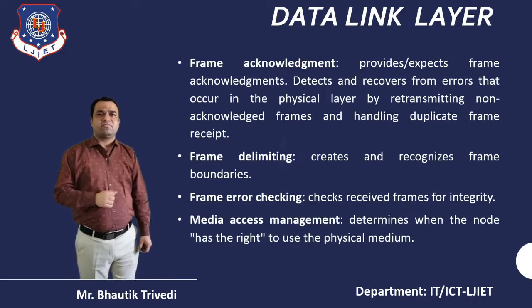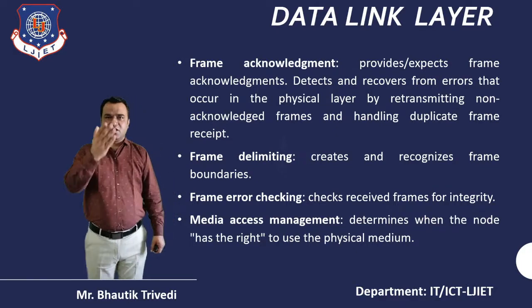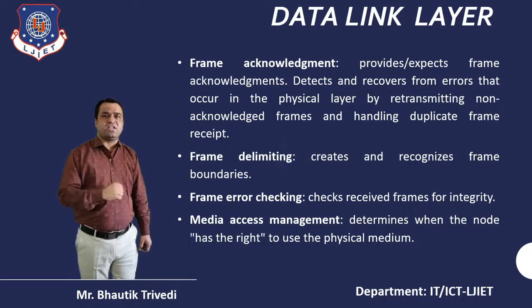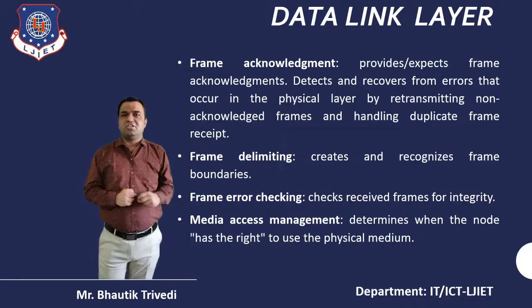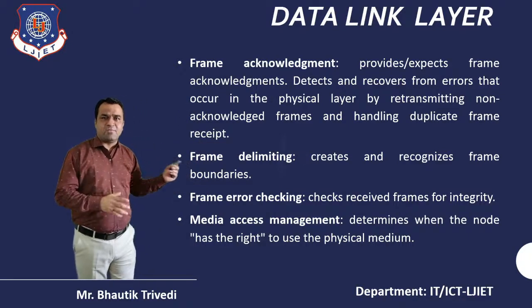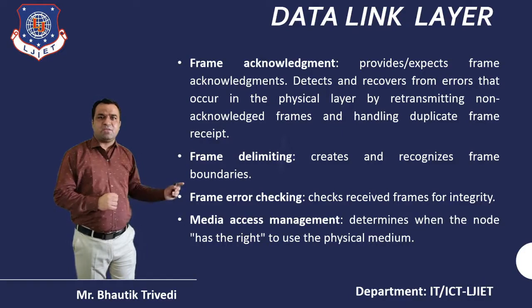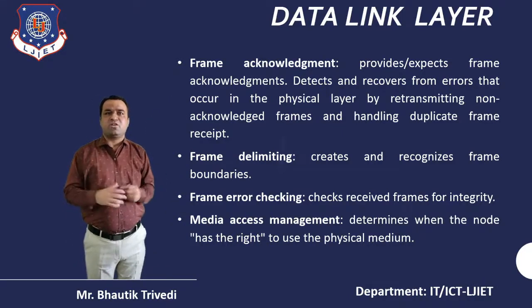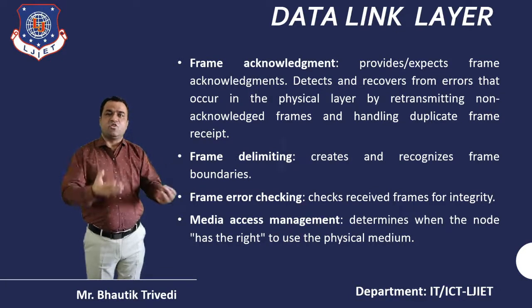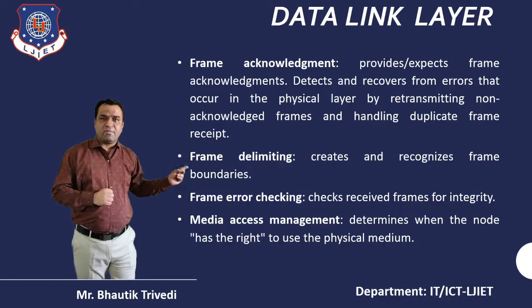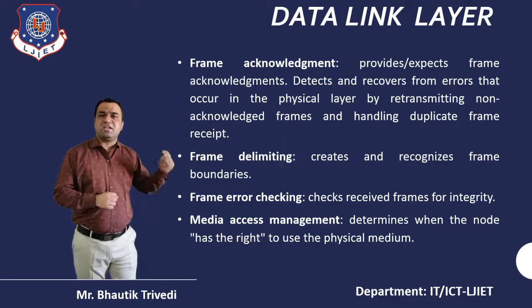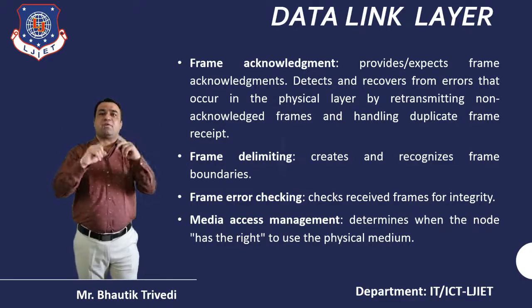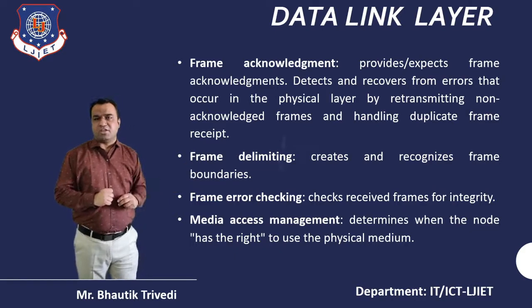Before layer number 3, there are another three important characteristics of the data link layer: frame acknowledgement, frame delimiting, frame error checking, and media access management. What is the meaning of frame acknowledgement? Frame acknowledgement means detecting and recovering from errors, in the form of acknowledgements. Frame delimiting means creating and recognizing the frame boundary. That is known as frame delimiting.